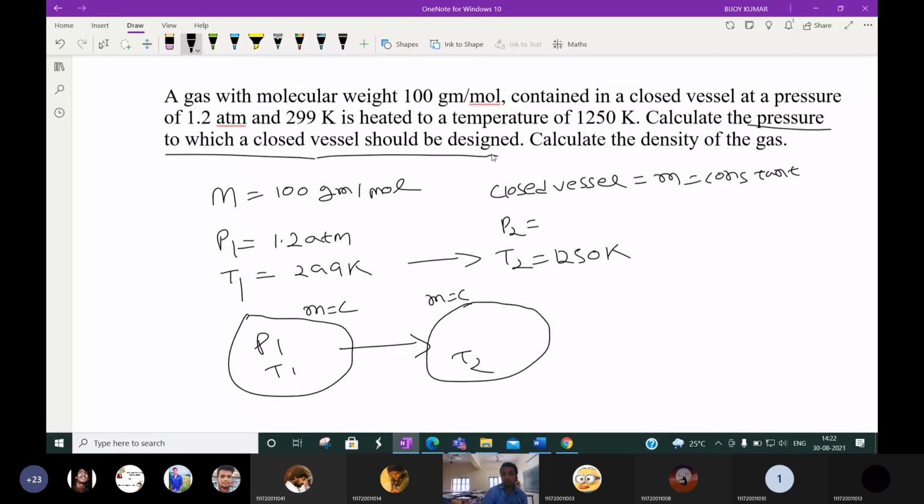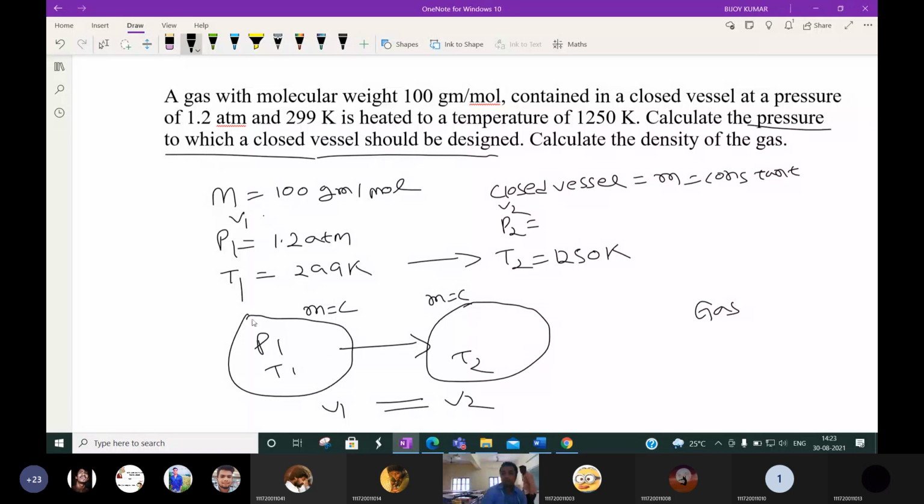How to apply? Mass is constant, pressure and temperature are there. Mass is constant means we can say the volume of gas here and the volume of gas here, volume 2, are both the same, because a gas takes the volume of the container in which it is kept. As this is a closed vessel, irrespective of how much pressure or temperature we give, the volume will be constant.